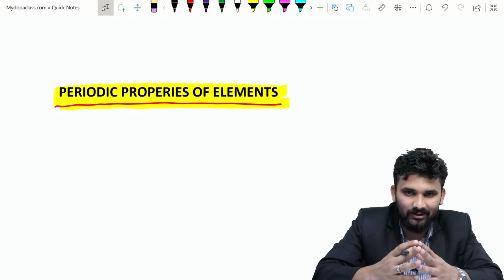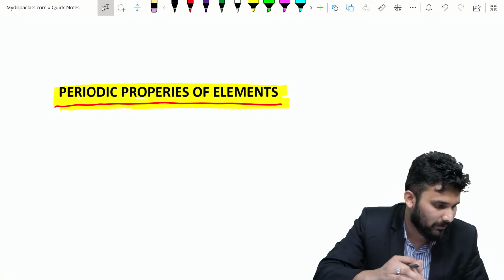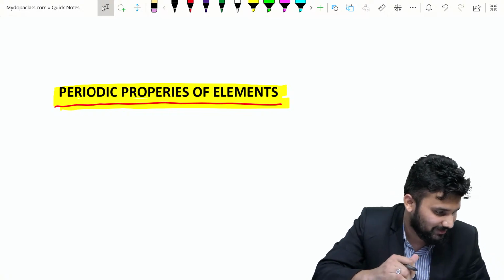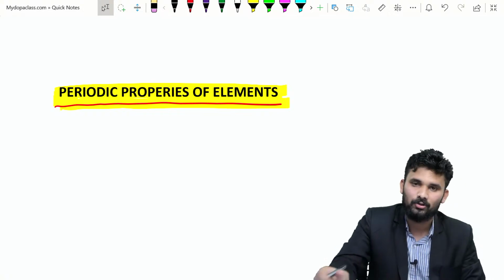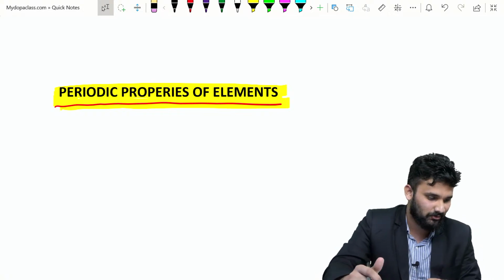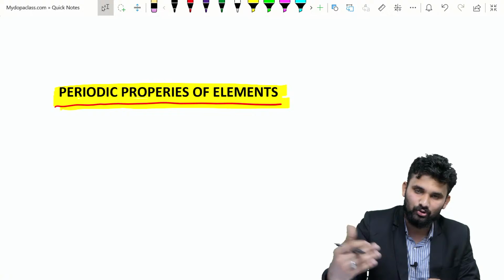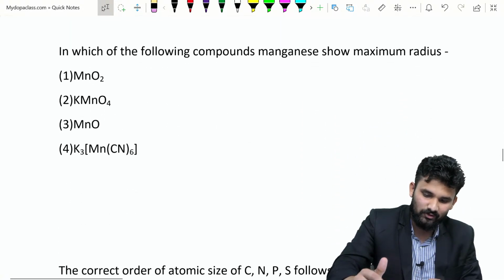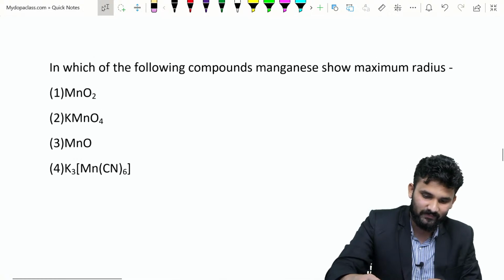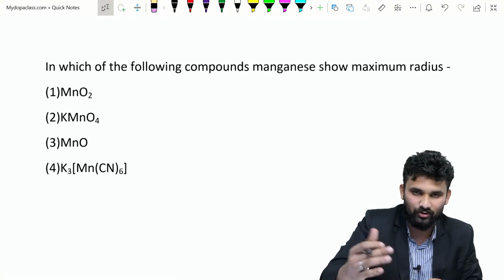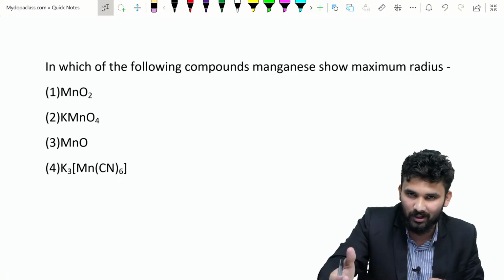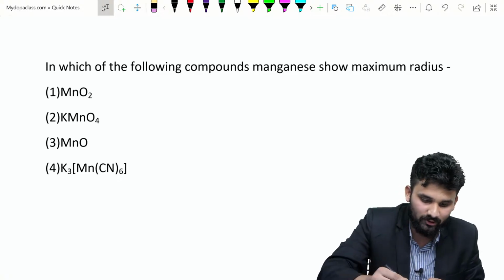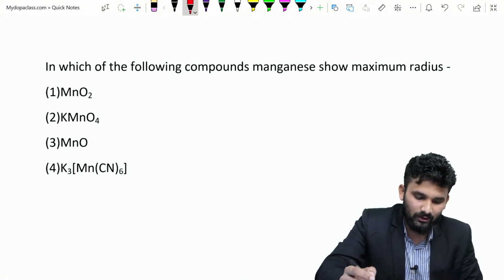If you know the theory very well, then you can put a like here. I think all of you know the basic theory very well, so we are moving to the problems. This is the first question. This is the most important part, and most of the questions from this chapter come from this part, so this topic is very important.